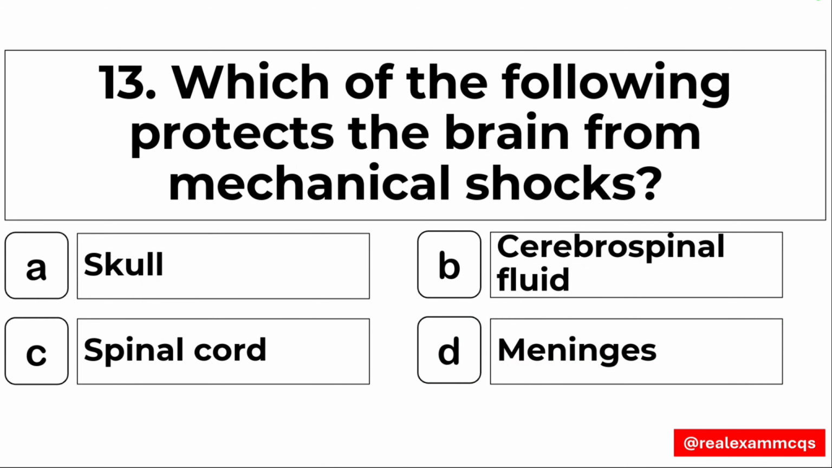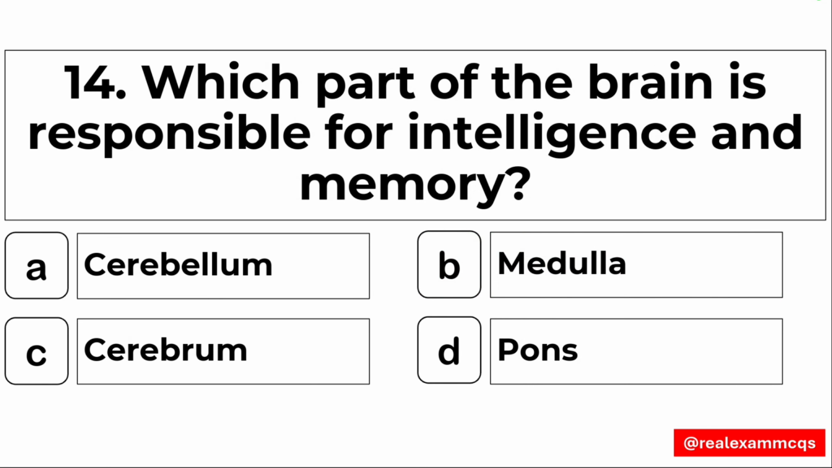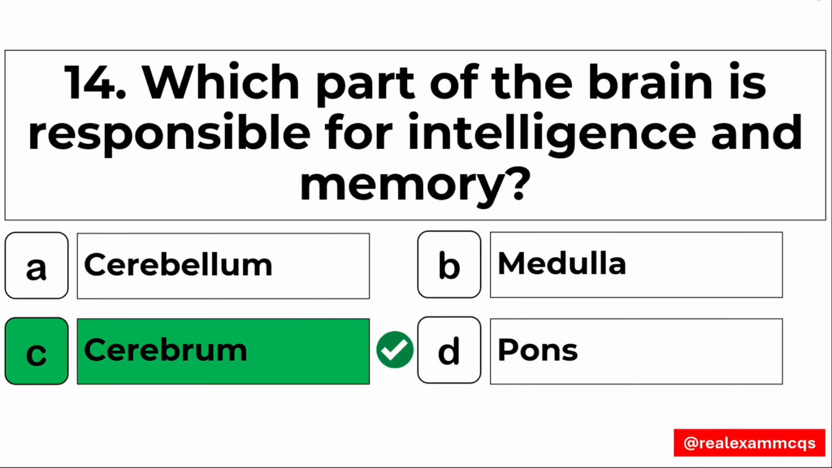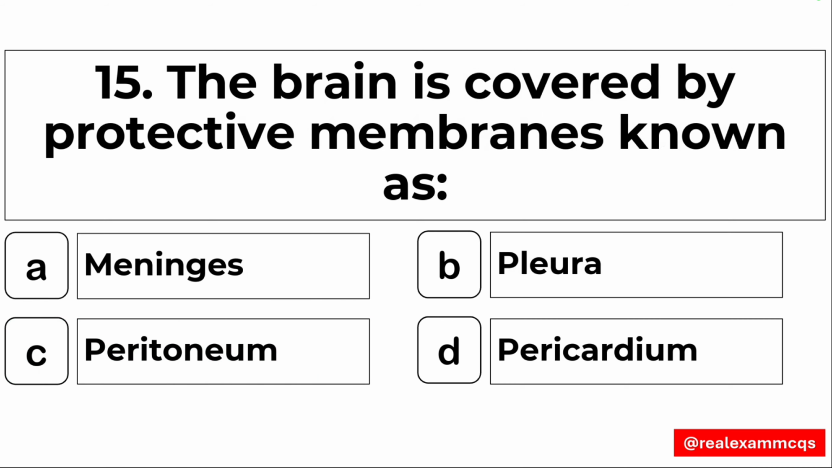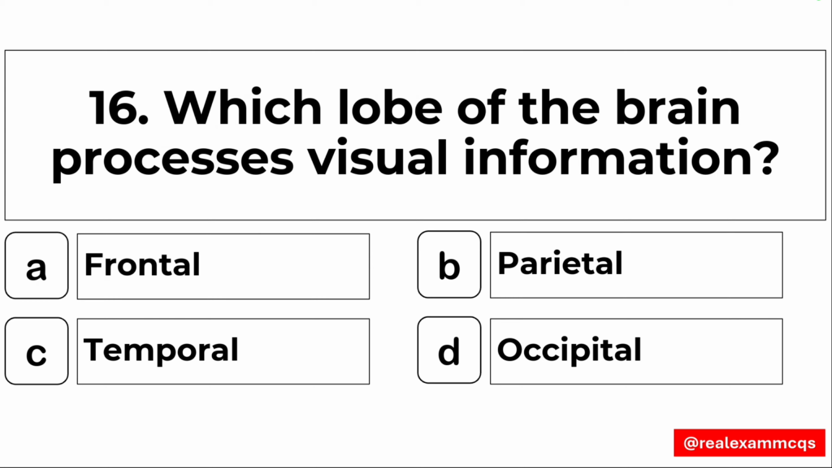Question number 13, which of the following protects the brain from the mechanical shocks? Right answer, option B, the cerebrospinal fluid. Question 14, which part of the brain is responsible for intelligence and memory? It is the cerebrum, option number C. Question 15, the brain is covered by protective membrane known as? It is called the meninges, option number A. 16, which lobe of the brain processes the visual information? This lobe is called the occipital lobe, option number D.